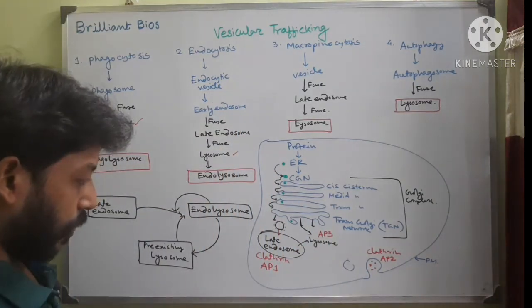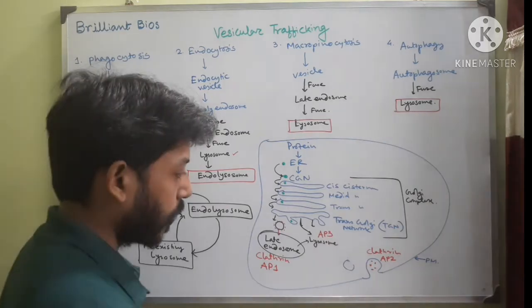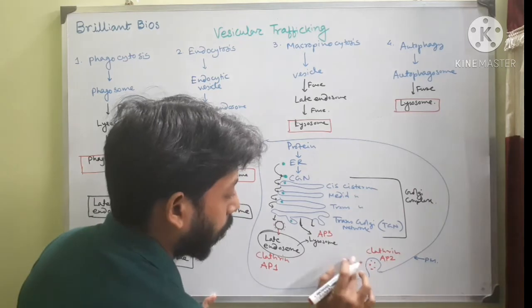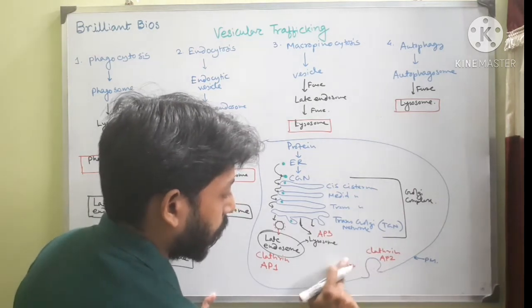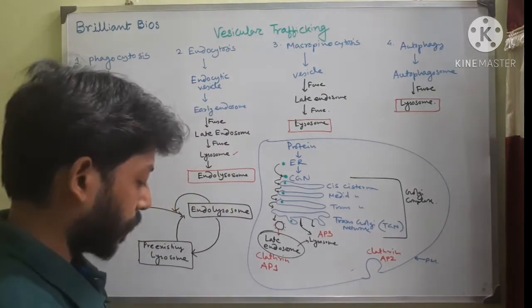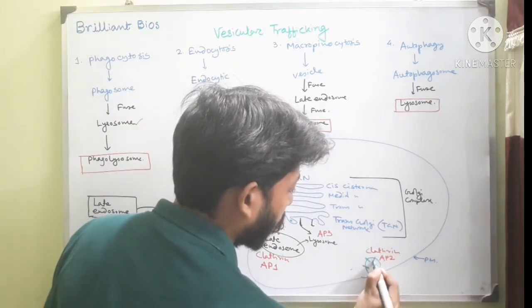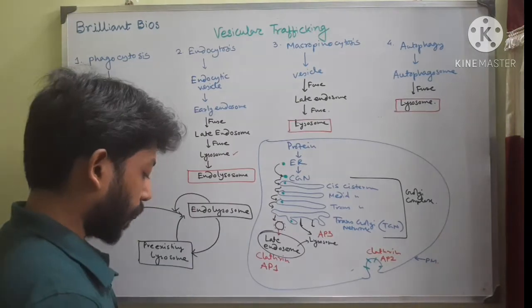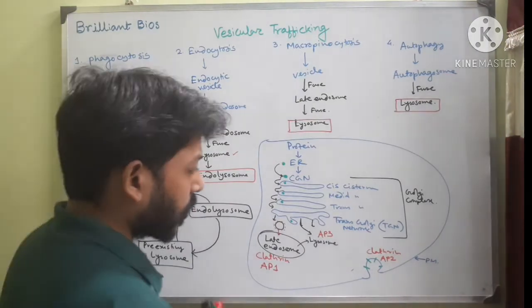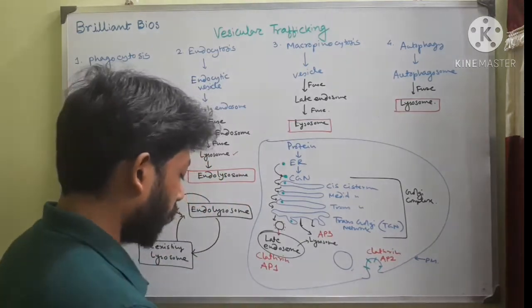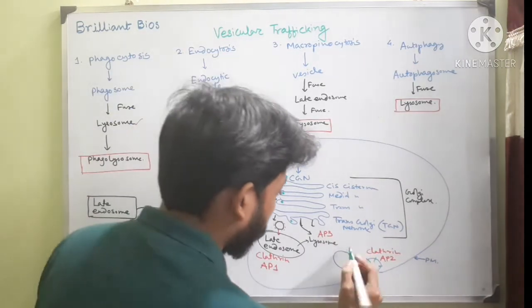Suppose this protein enters inside the vesicles, or it could be membrane proteins. Let's suppose these proteins in green color are plasma membrane bound proteins. Then what happens? After budding, this protein will remain attached to the membrane.